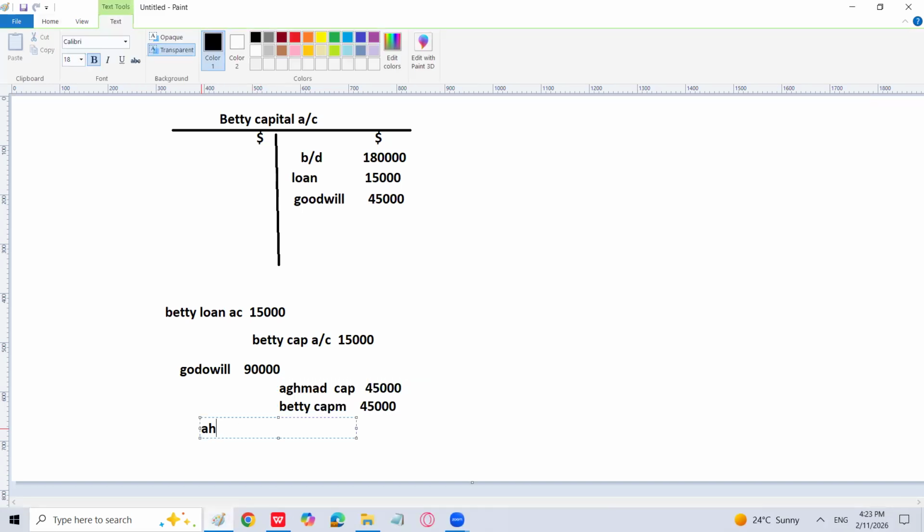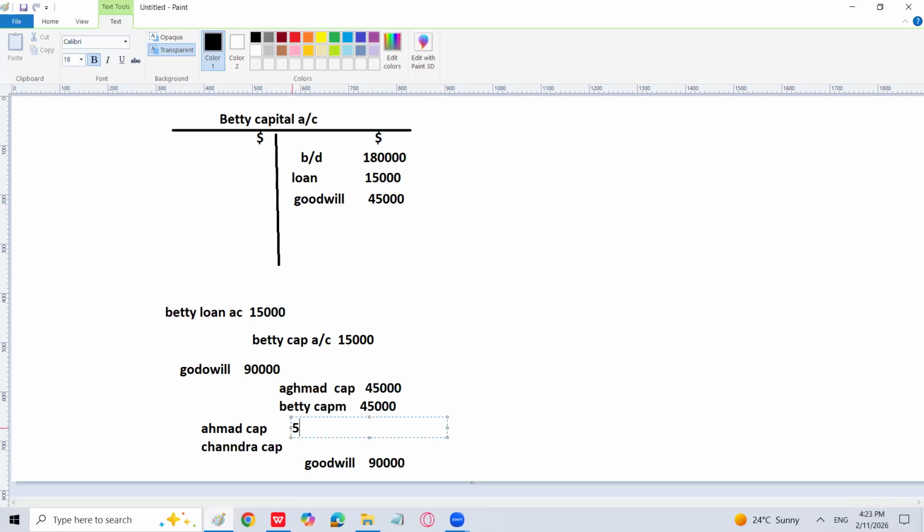So what I'm going to do now: Ahmed's capital account debit and then Chandra's capital account debit, and goodwill is going to be credit, but that is in the new ratio. So what is the new ratio? 3 by 5 and 2 by 5. Can you tell me?